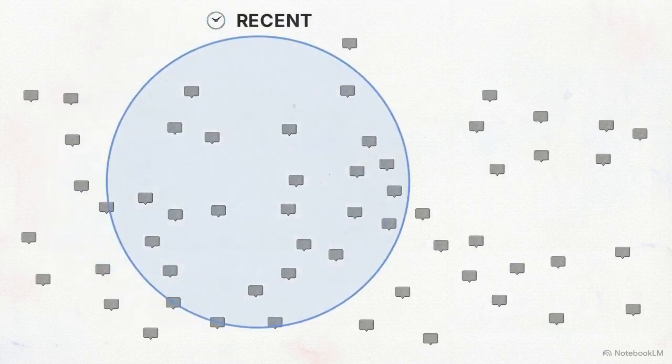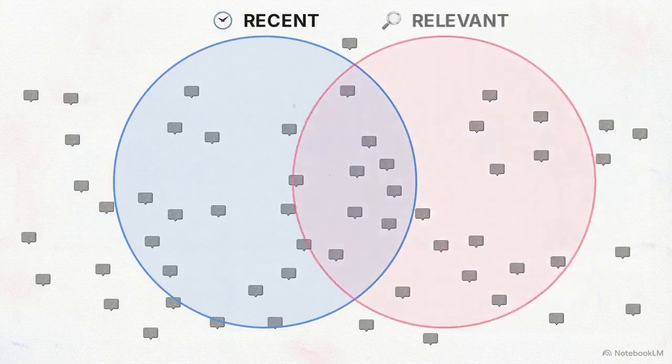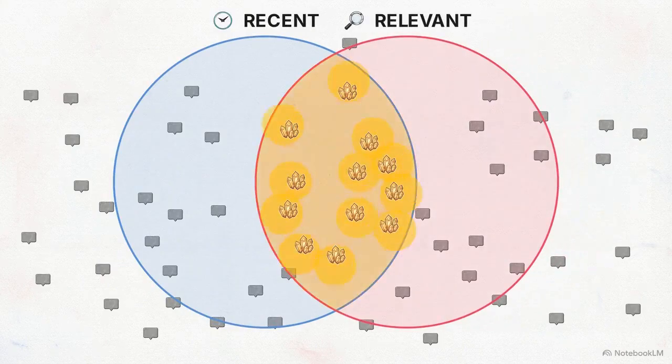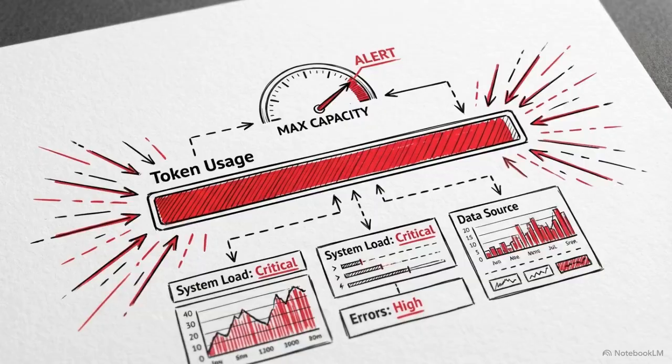Executing this requires complex retrieval logic. The system must filter for the optimal intersection: events that are temporally recent, and events that are semantically relevant to the current query. However, episodic memory relies on storing conversational transcripts. Even when vectorized, injecting these past conversations carries a heavy token burden during the retrieval phase.